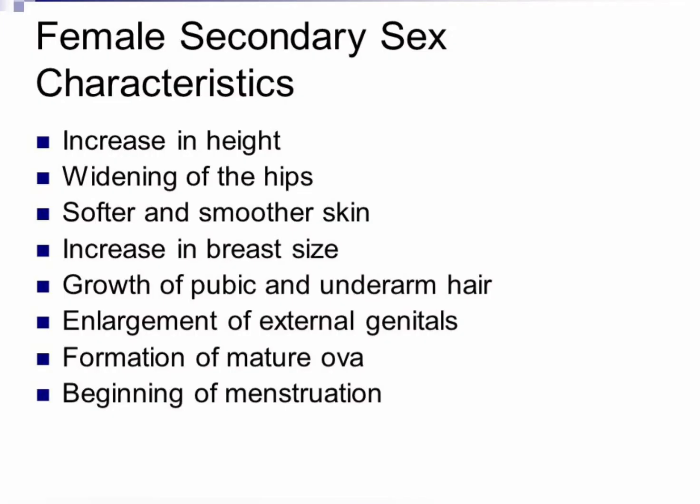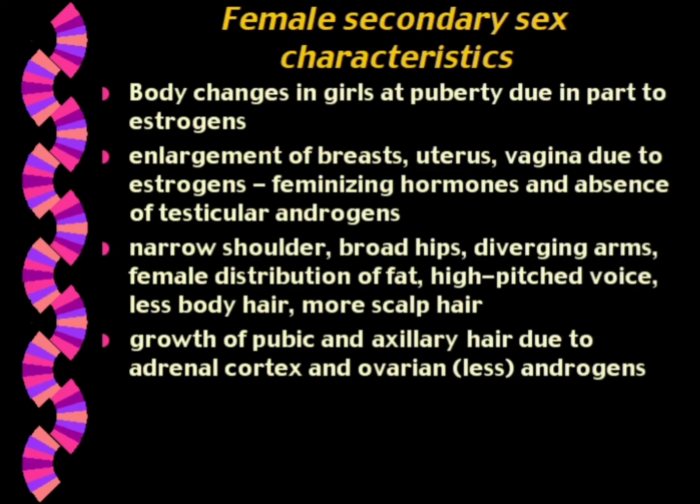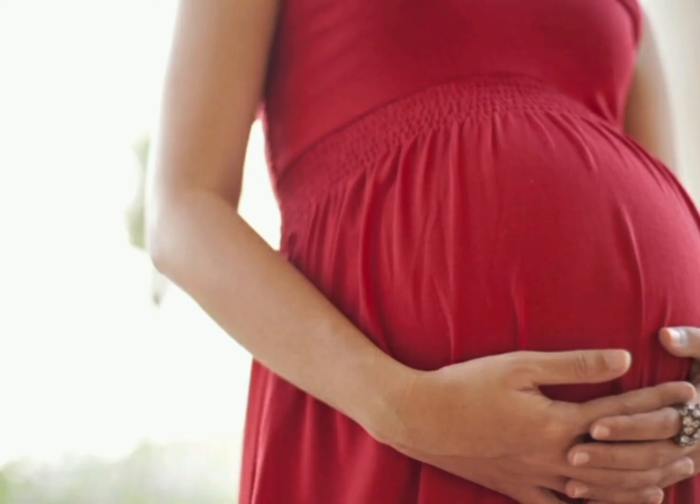In girls, puberty is induced by the hormones estrogen and progesterone. These hormones bring about maturation and development of secondary sexual characters in the girls as well, and the women who can bear children.